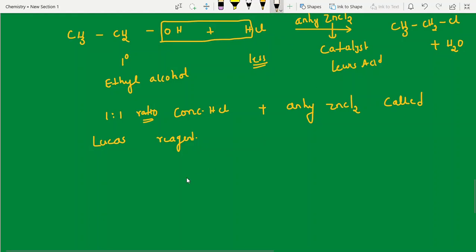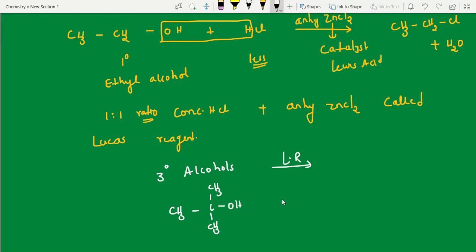See students, this tertiary alcohol with Lucas reagent. I'll explain one part here, students. Listen. (CH3)3COH. What is Lucas reagent? HCl. Actually, even if you are not using anhydrous ZnCl2, the reaction will occur fast.